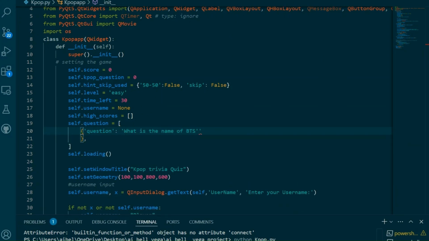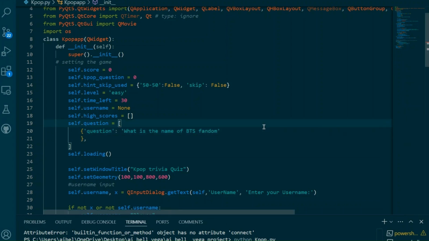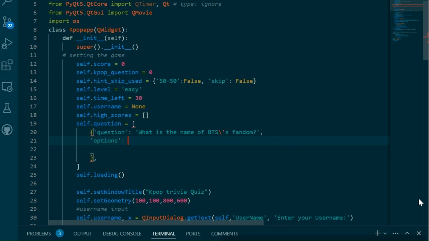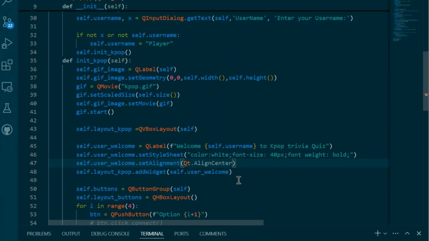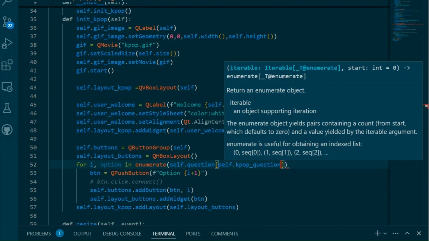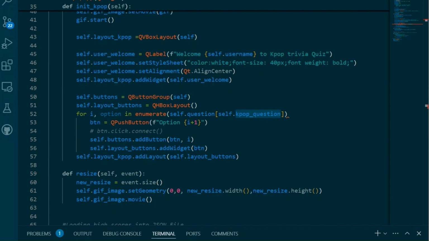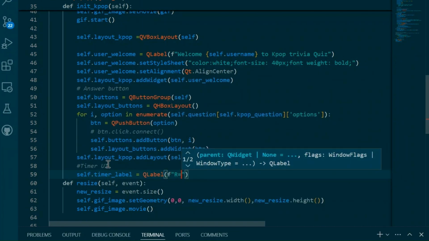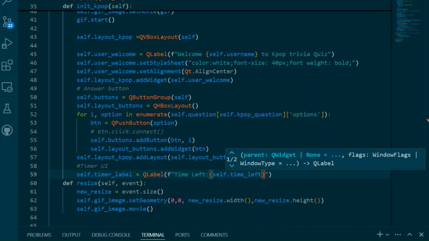Inside the constructor, we initialize some essential variables: the score, current question index, timer, and the player's username. In the __init__ method, I also set up a few trivia questions in a list of dictionaries. Each dictionary contains a question, a list of answer options, and the correct answer. Next, I load the high scores from a JSON file if it exists. If the file doesn't exist, we initialize an empty list for storing high scores.